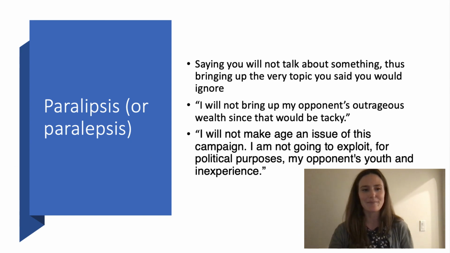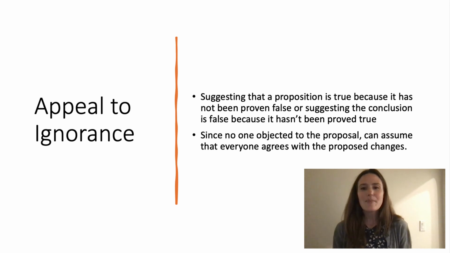You're bringing it up. And then finally, appeal to ignorance. This is suggesting that a proposition is true because it has not been proven false, or suggesting the conclusion is false because it hasn't been proved true. So here's an example of that. Since no one objected to the proposal, we can assume that everyone agrees with the proposed changes, right? So there's no evidence of people objecting to it, so everyone must agree with it.